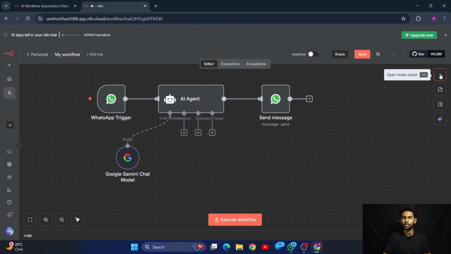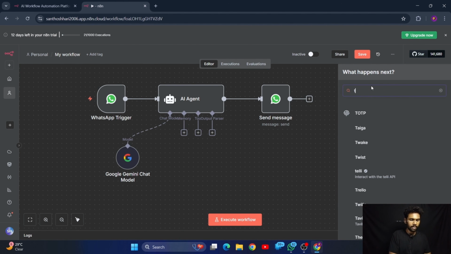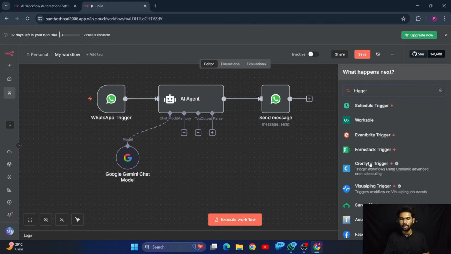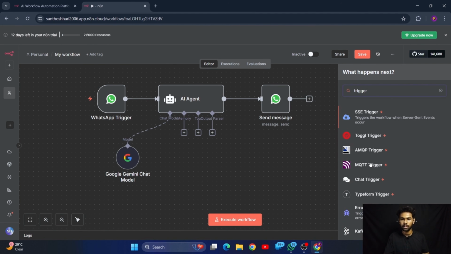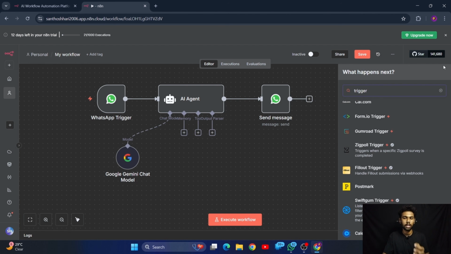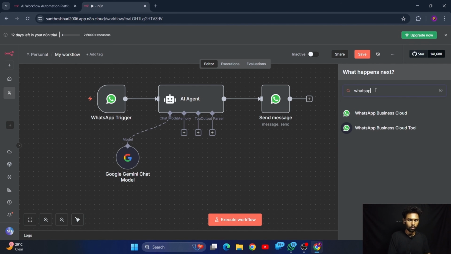So let me open this plus icon to actually search for triggers. Here you can search any type of nodes that is available within the N8N workflow. So let me search for trigger. Here you can see many kinds of triggers. You can select any kind of trigger that is used in your case, or else if you want a specific trigger, you can search it explicitly, like WhatsApp. So here you can see WhatsApp Business Cloud tool. You can directly access that one.